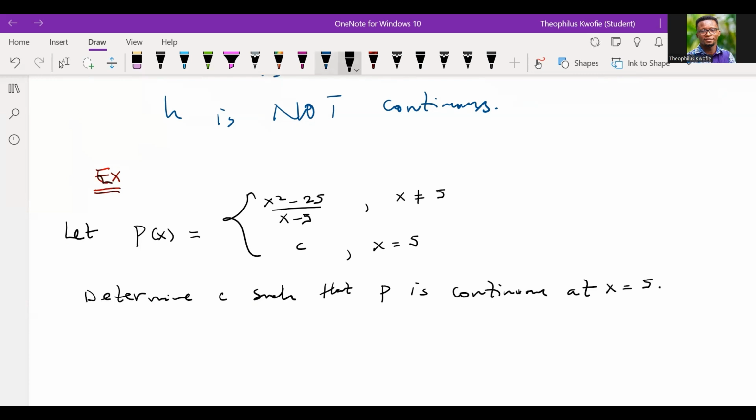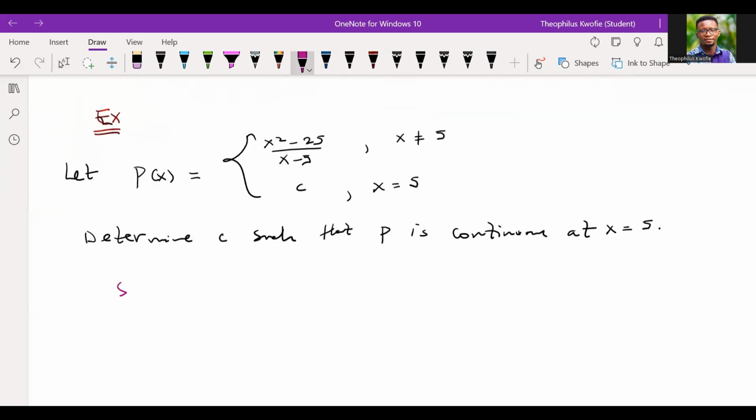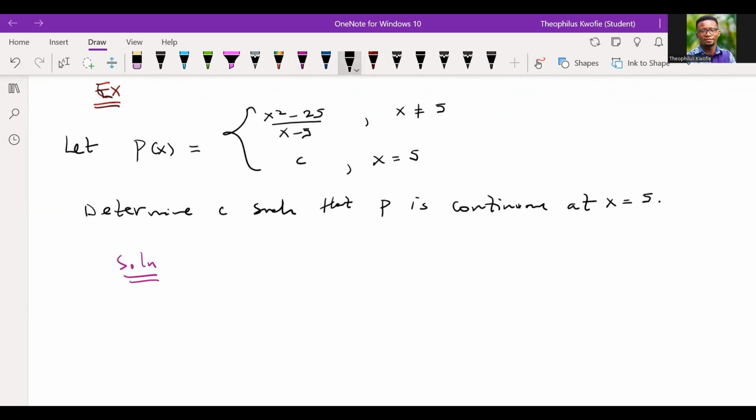So this question is a very interesting one. It just has to do with the laws or the conditions that we have to meet. The first condition, we said, is that the function evaluated at a point must exist, right? So let's evaluate p at the point. And the point is what? 5, right? When we evaluate p at 5, what do we have? We're going to have c, right? When x is equal to 5, the function value is c. Good.